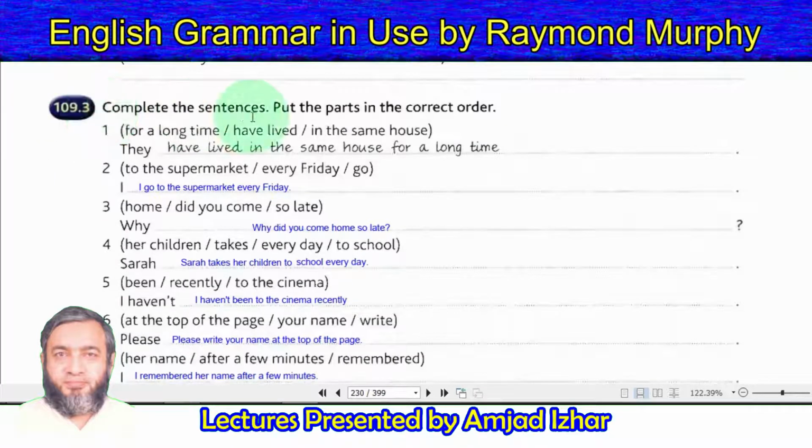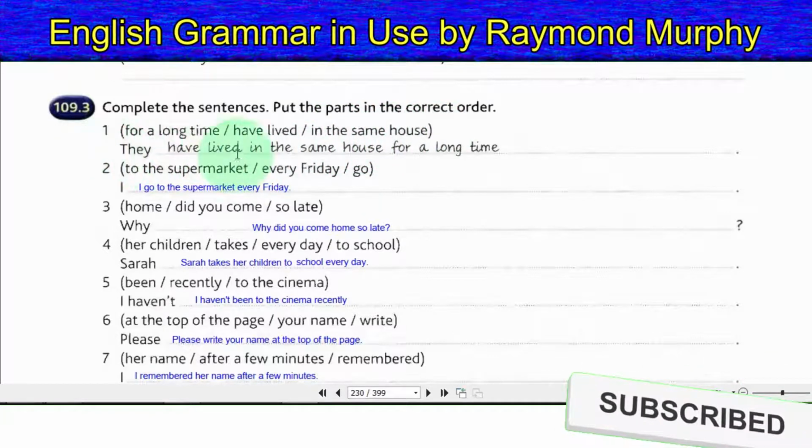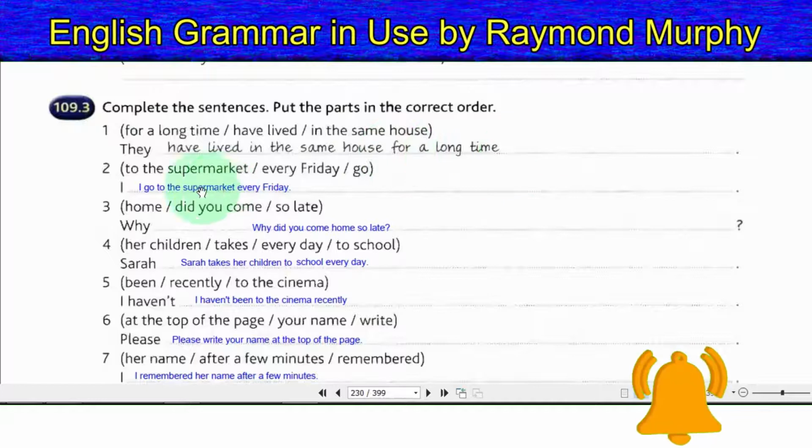109.3. Complete the sentences. Put the parts in the correct order. 1. For a long time, have lived in the same house. They have lived in the same house for a long time. 2. To the supermarket every Friday, go. I go to the supermarket every Friday. 3. Home, did you come so late? Why did you come home so late? 4. Her children, takes, every day to school. Sarah takes her children to school every day.